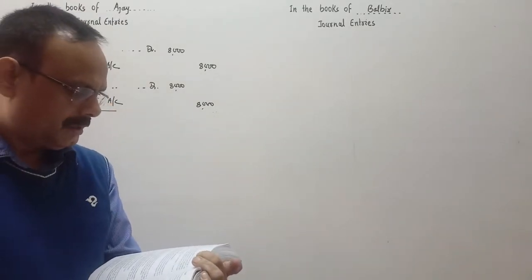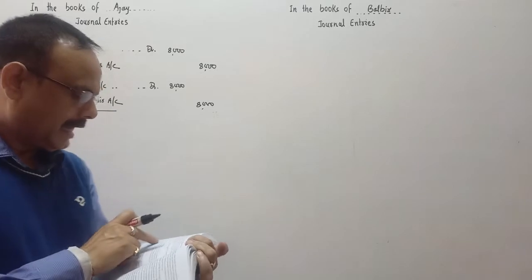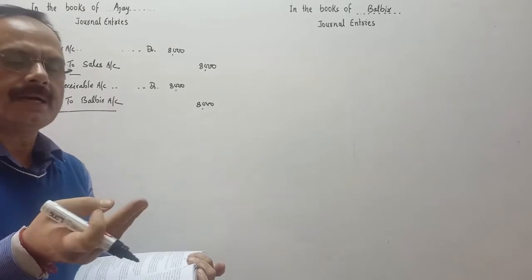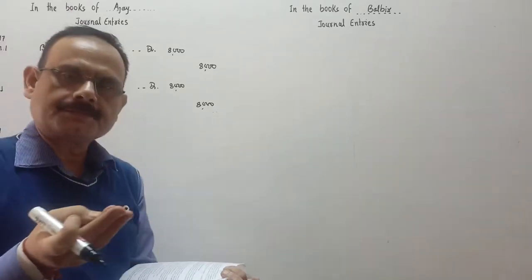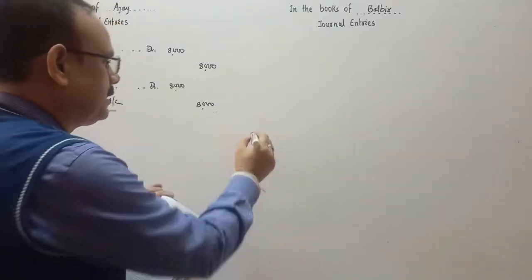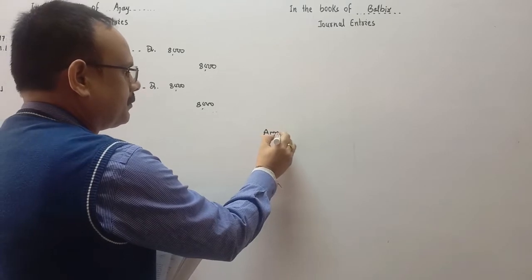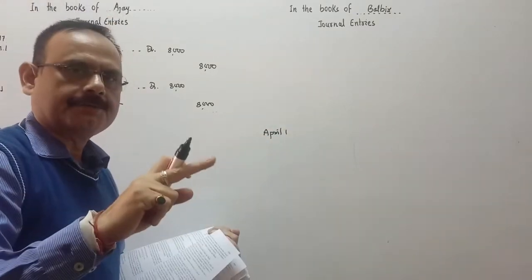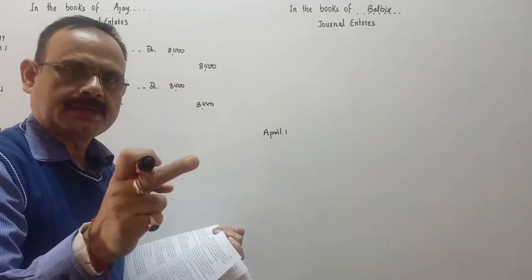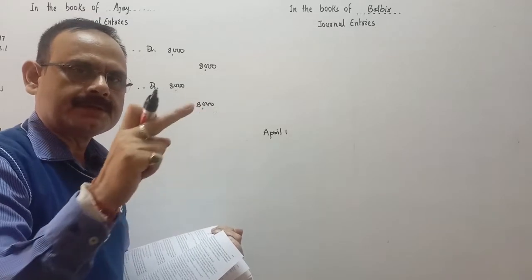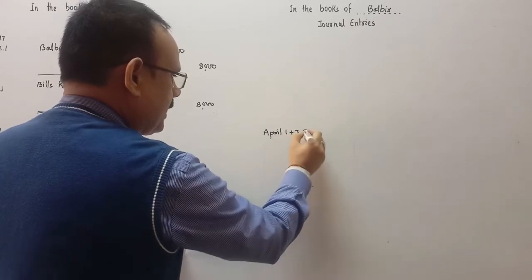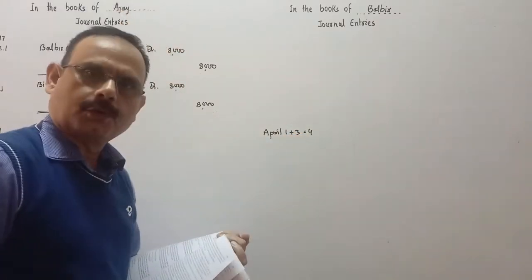So what is the due date? This bill is of 3 months, and the bill was accepted or drawn on January 1st. You count 3 months: January 1st to February 1st is 1 month, February 1st to March 1st is the second month, March 1st to April 1st is 3 months, plus 3 days of grace. So the due date is April 4.